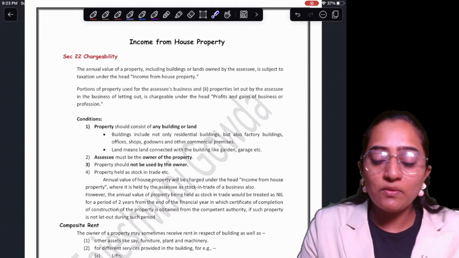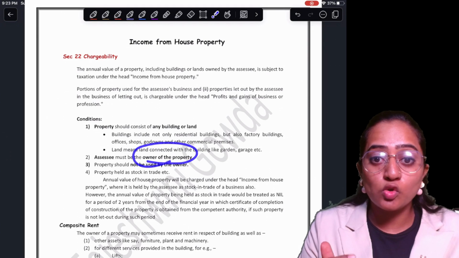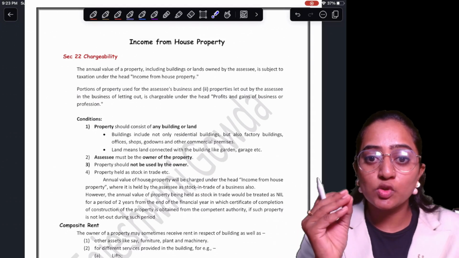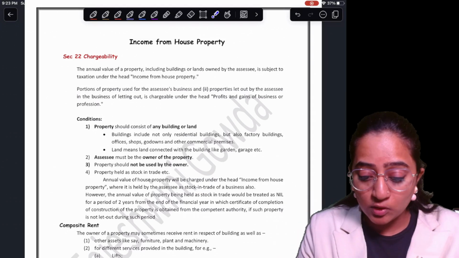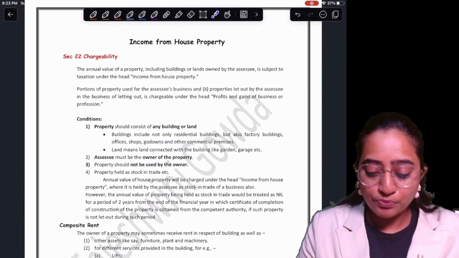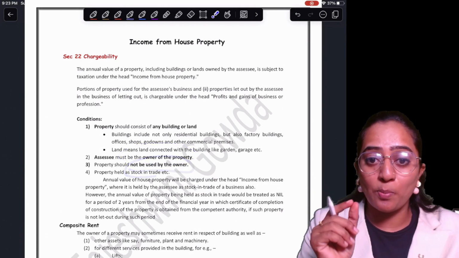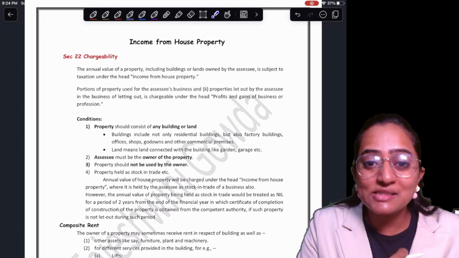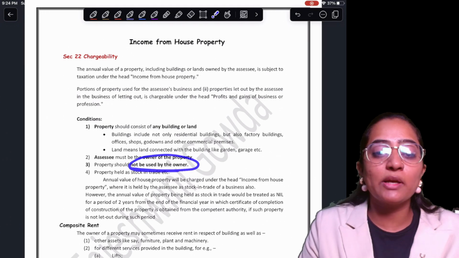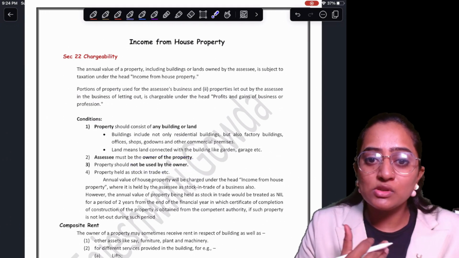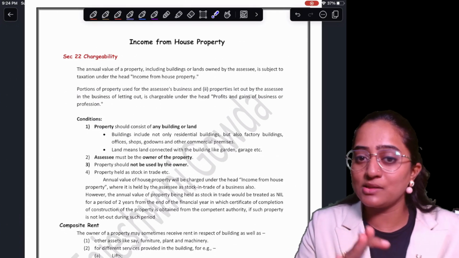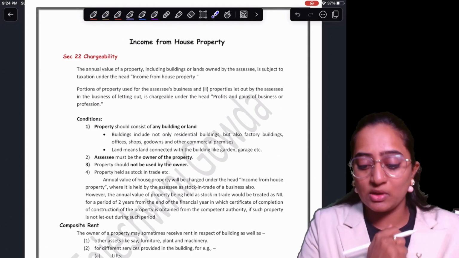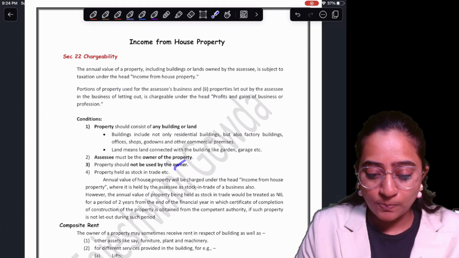Remember, the assessee should always be the owner of the property. He should not be a sublessee for that matter. He should have the actual ownership and possession of that property. And the owner shouldn't utilize it for his own business. If he is using it for self-occupation, it is considered under house property. If it is used for the purpose of business, then it's not going to be considered as house property.